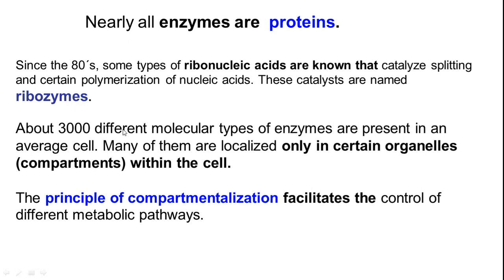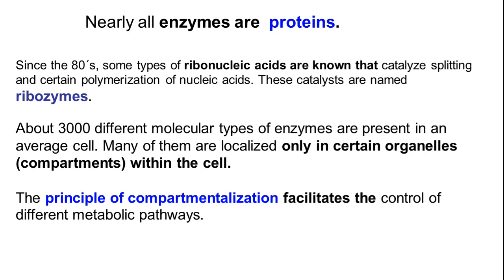Around 3000 different types of enzymes will be there in a single cell. If you take a single cell, how many different types of reactions are going to happen inside? You have a nucleus, ribosomes, lipid biosynthesis, carbohydrate biosynthesis, nucleic acid biosynthesis. Different types of biochemical reactions are happening continuously within a cell. So it is not really surprising to know that 3000 different enzymes are there.